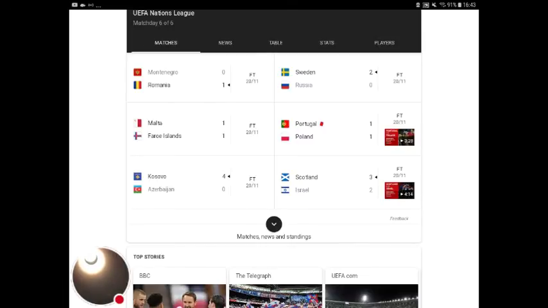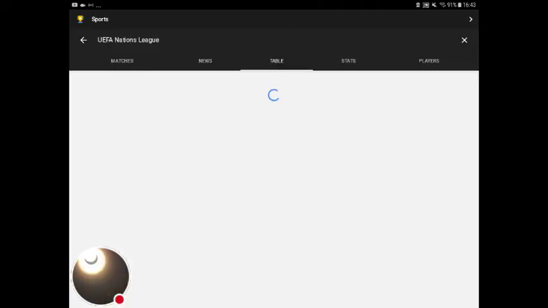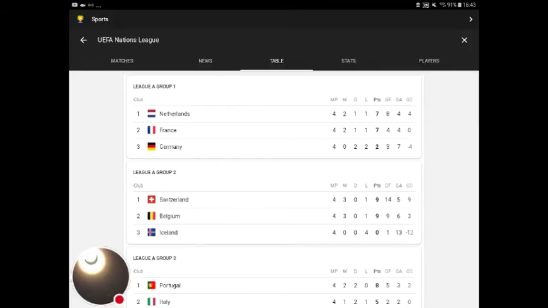Anyway, that was Group A of League A of the Nations League. So I'm just going to quickly, before we finish, go through who from League A has gone through. For Group 1, the Netherlands went through on goal difference.